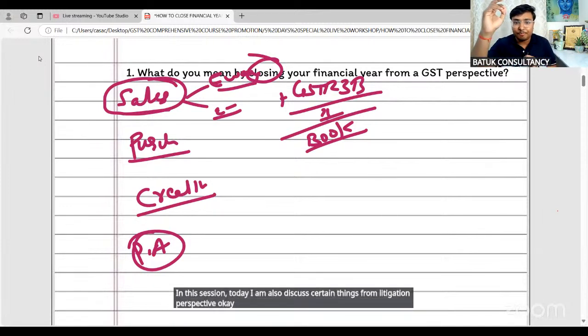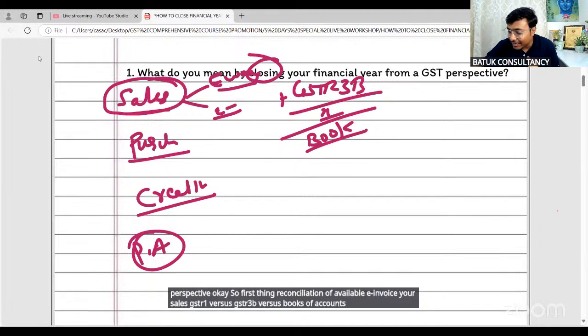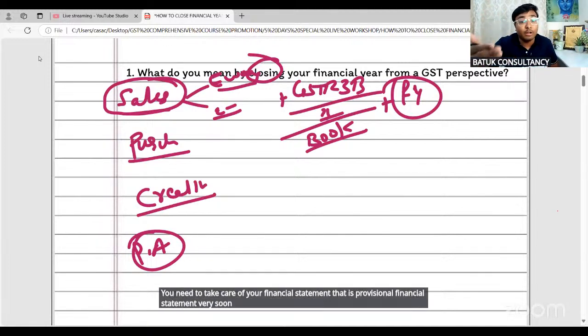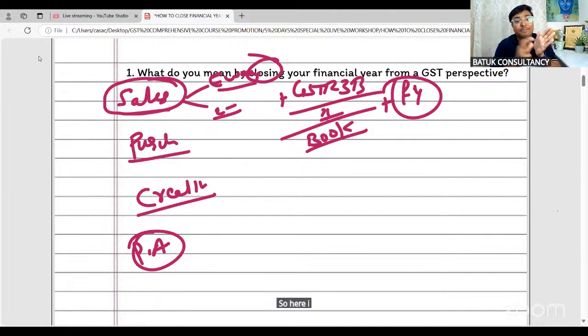Okay. So first thing, reconciliation of e-way bill, e-invoice, your sales GSTR 1 versus GSTR 3B versus books of accounts. And also, sir, you need to take care of your financial statement, that is provisional financial statement. Very soon in our next question, we'll also discuss how to analyze the provisional financial statement from annual closing perspective. So here I am just going to mention the financial year.